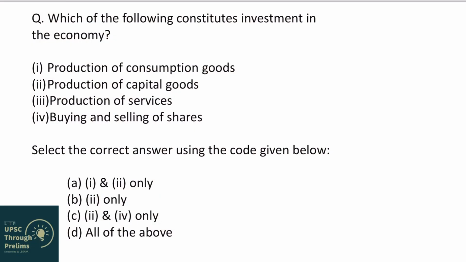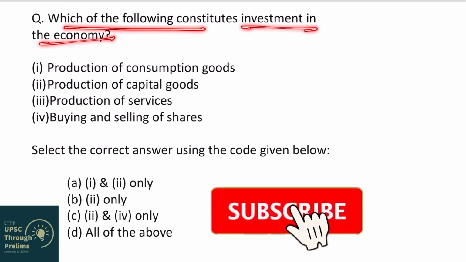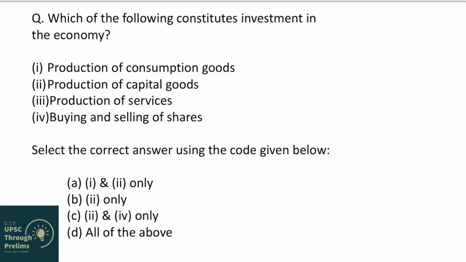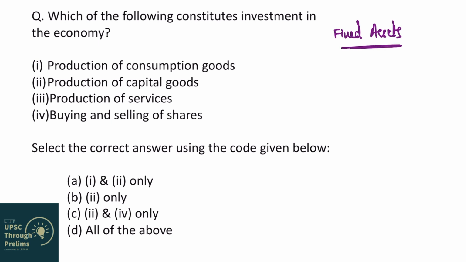Now let us understand the third question. Which of the following constitutes investment in economy? If you have already seen my first video and if you have already read Introductory Macroeconomics, then you will know that whenever economists talk about investment, they do not refer to investment in stock market or other such investments in financial markets. They refer to investment in fixed asset formation. These fixed assets are also called capital goods.